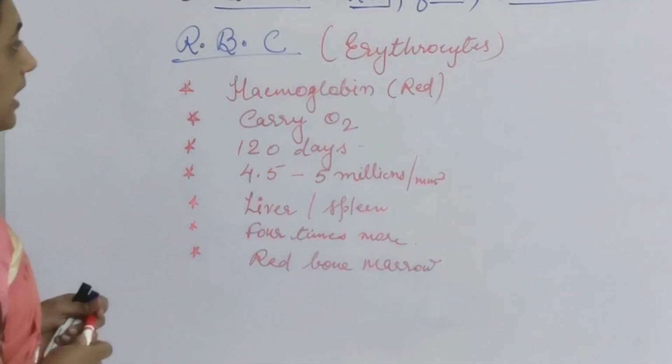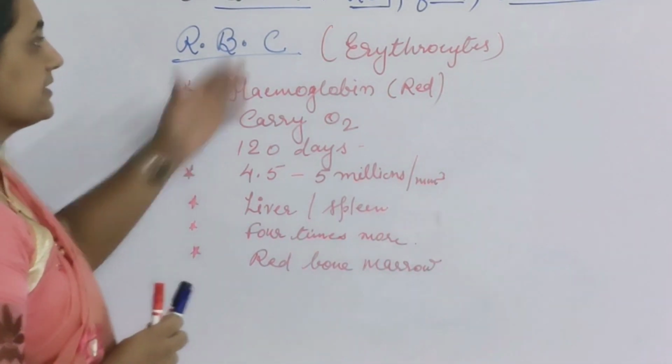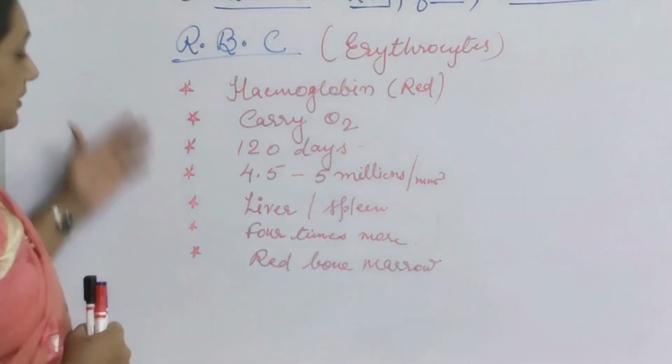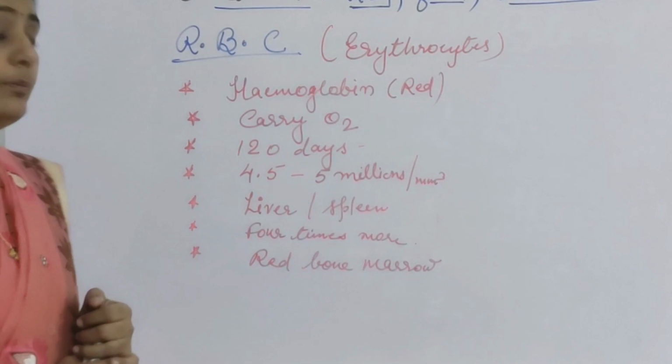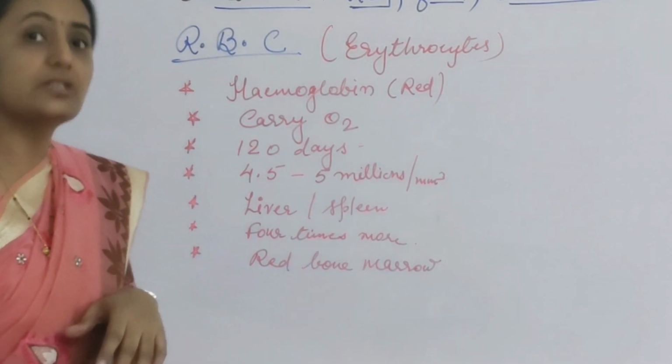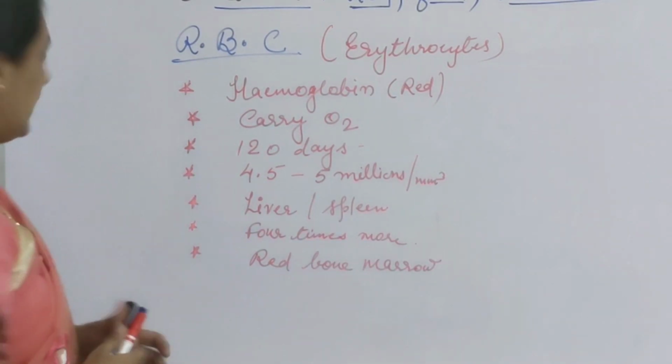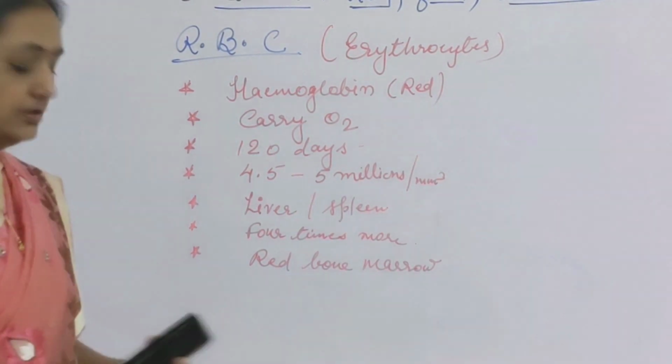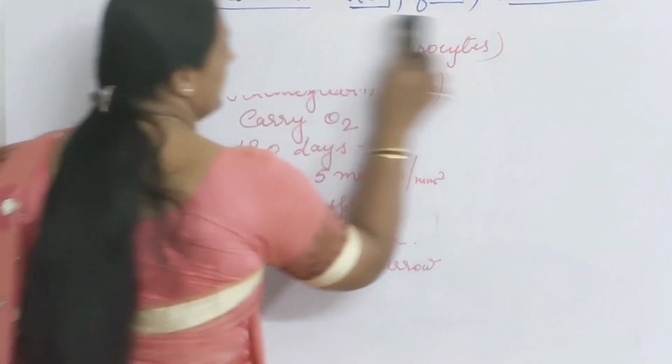So this is about RBCs. Erythrocytes are synthesized in red bone marrow, and the count or percentage of RBC is always more as compared to other cells or other formed elements in the blood.